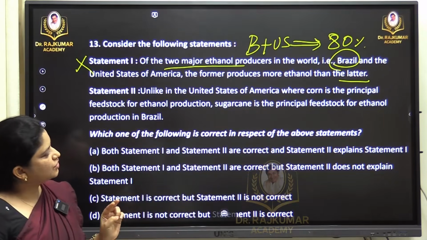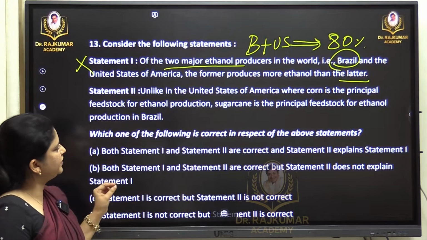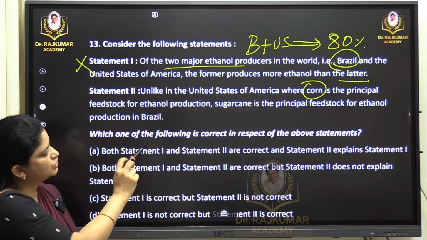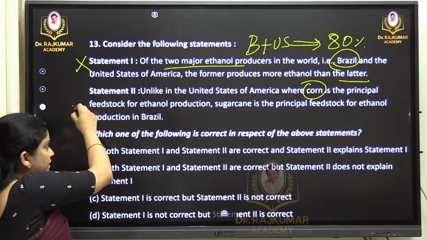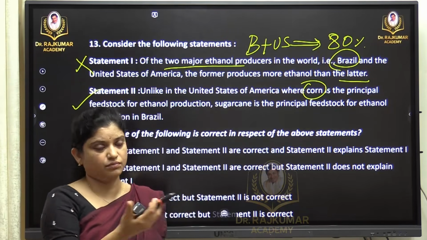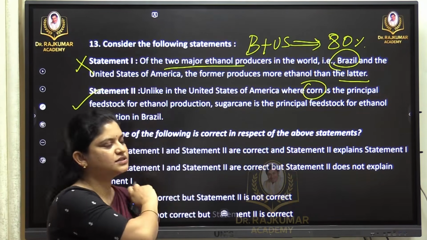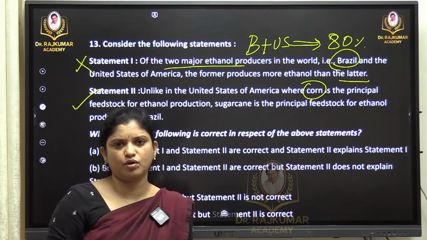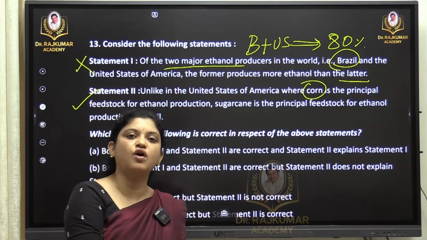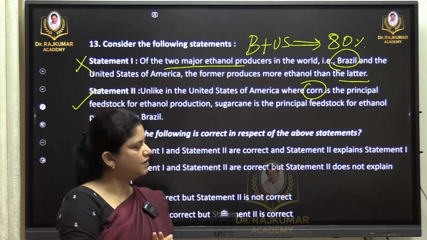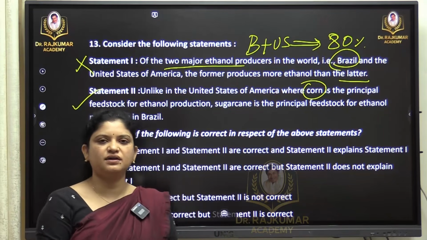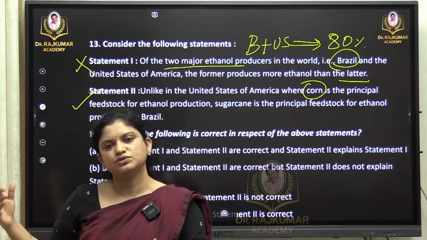Second statement: unlike in the United States of America, where corn is the principal feedstock for ethanol production, sugarcane is the principal feedstock for ethanol production in Brazil, which is true. Brazil is the largest producer of sugar itself, as are most of the countries in South America. So for the United States of America, the very major crop is maize, corn, the main staple food. How we have rice in India, they have corn in America. This is a basic idea one should have. It can be a moderate to difficult question, but ethanol is a buzzword we have seen throughout the year. So that is where it is coming from.